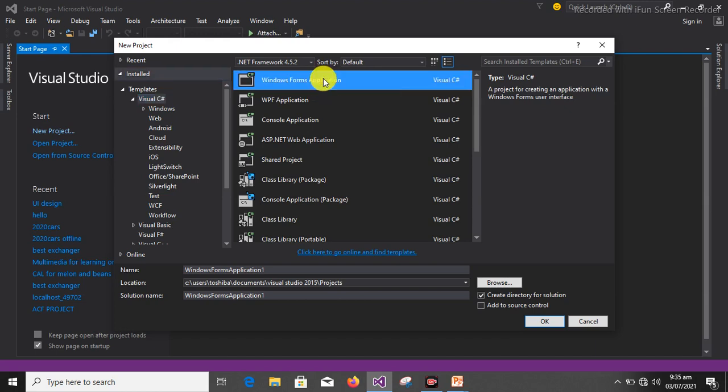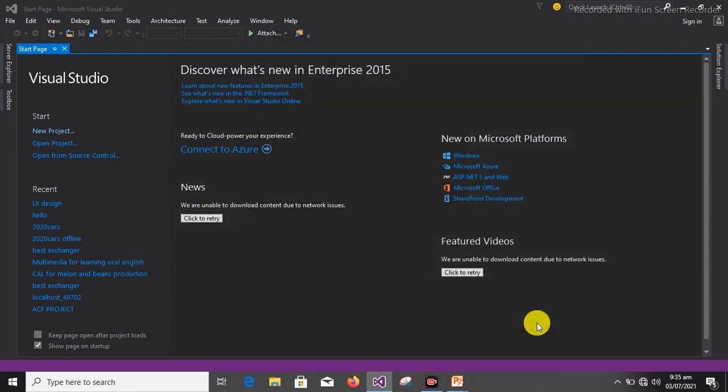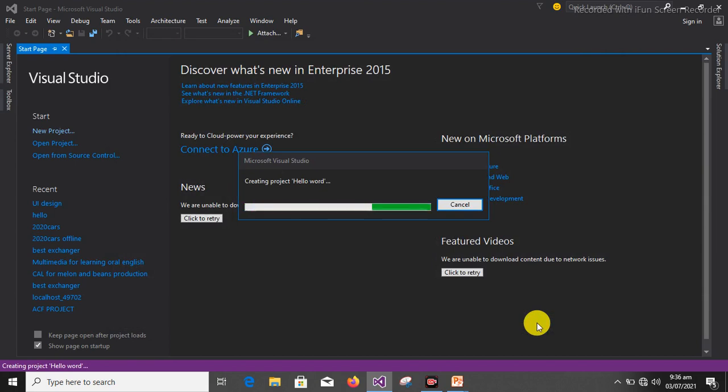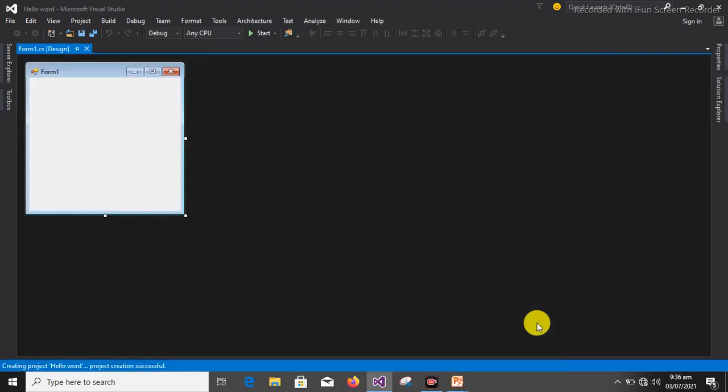After selecting the Windows Form application, the next thing you do is to what? You rename the application. You name it to any name of your choice. Now we are going to be working on Hello World, so I'm going to rename mine to Hello World. Good. So after renaming, you come to this part and click OK. And let's wait for it to open.